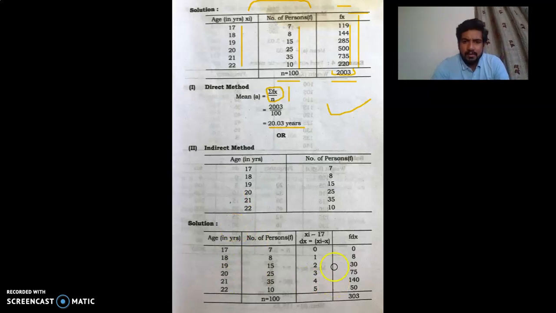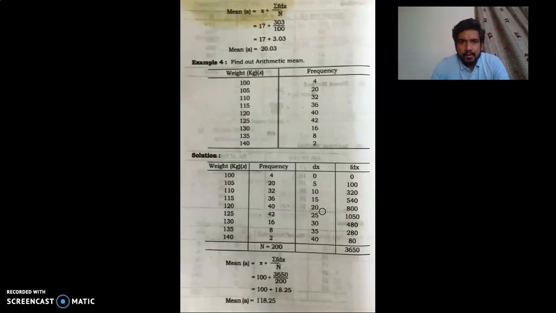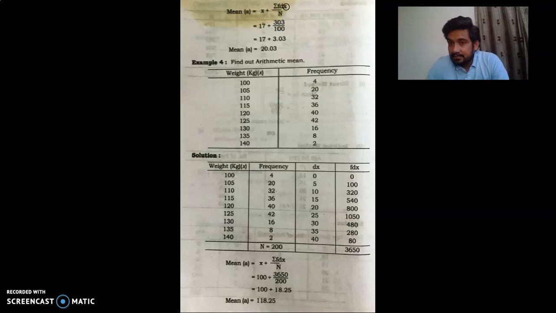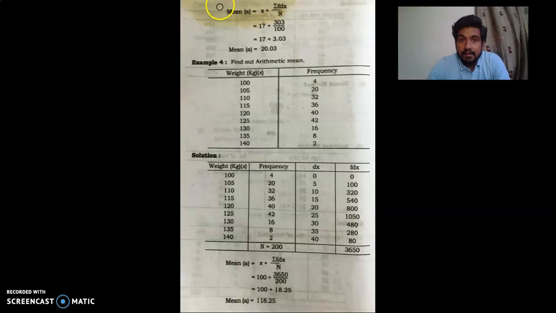Now what we need, first we will see the formula. The formula is mean equals A plus summation f dx divided by n. This is our formula. So what we need: dx, we need f dx, we need capital N, because these are the requirements. Look, this is our formula of the discrete series by the indirect method.